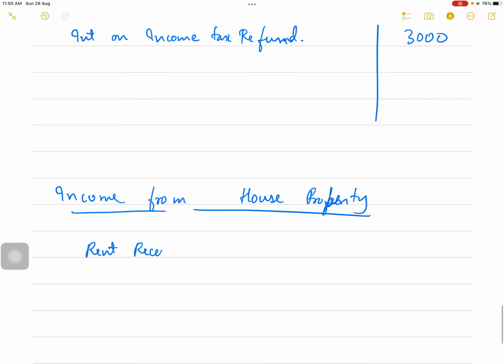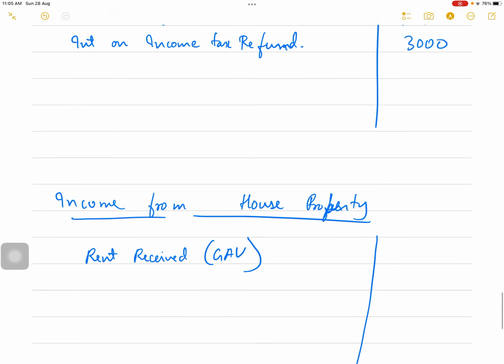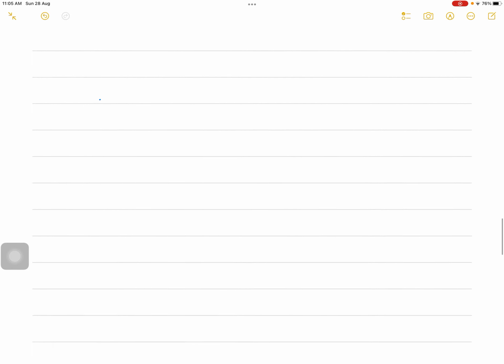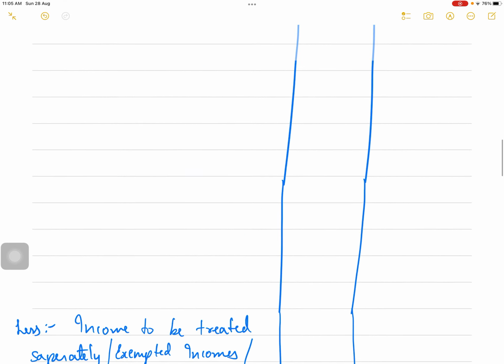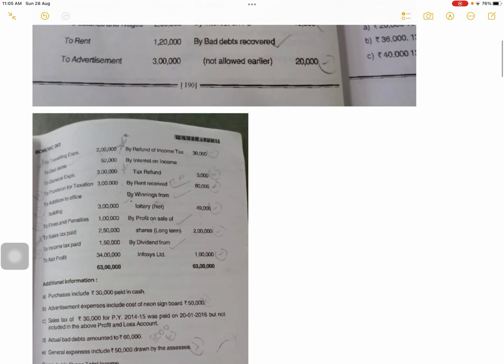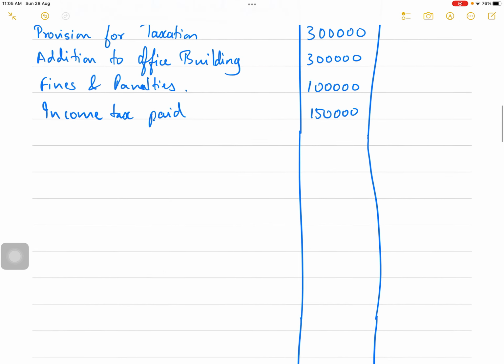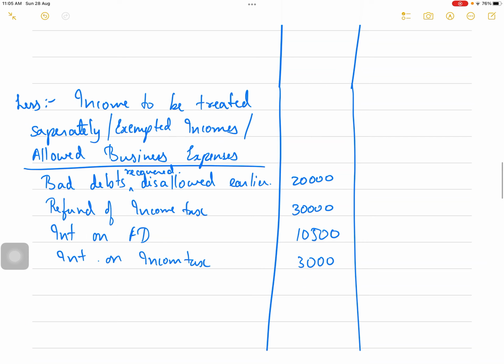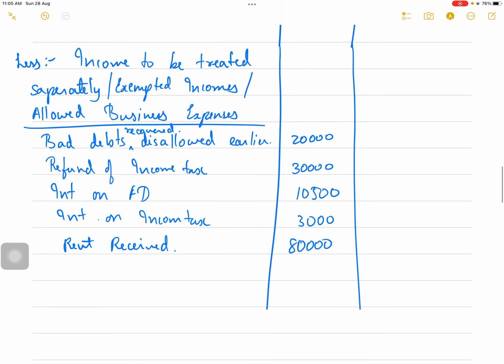Rent received, which is my GAV, 80,000. From income from business also I have to remove rent received, 80,000.